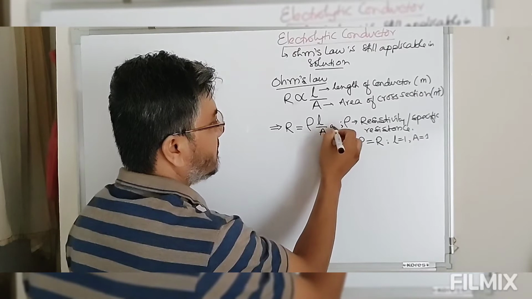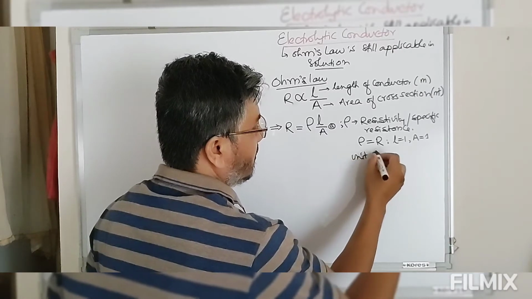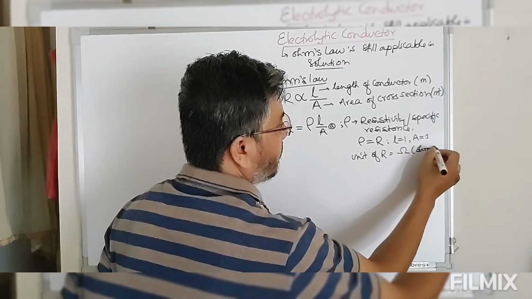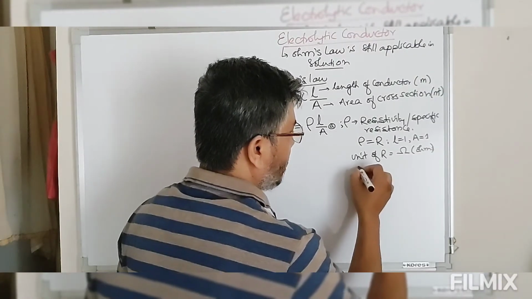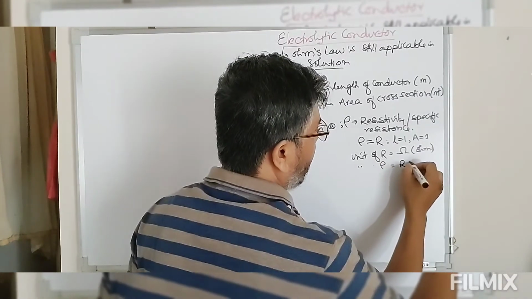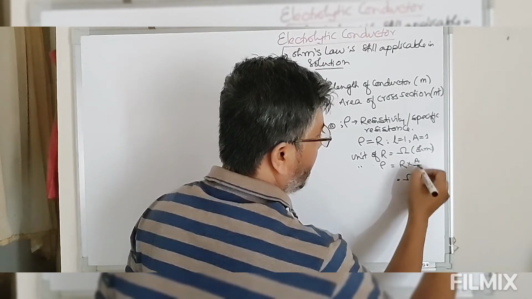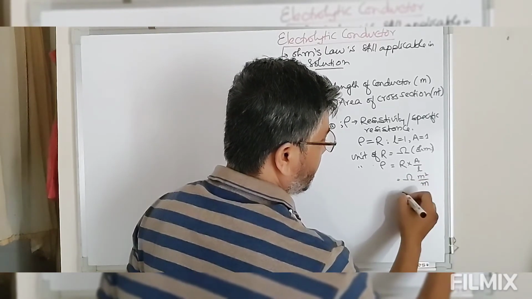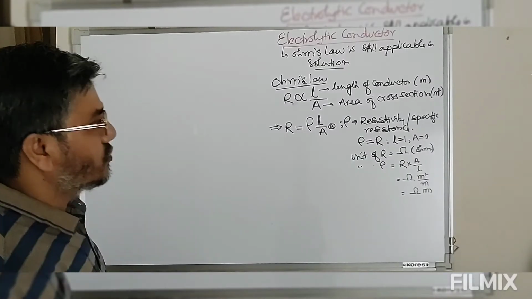resistance. Let's suppose this is equation A. The unit of R is ohm. This is the unit of resistance. So if this is the unit of resistance, then the unit of specific resistance, which is equal to R into A by L: R is ohm, A is meter square divided by meter. So this is ohm meter under standard condition.